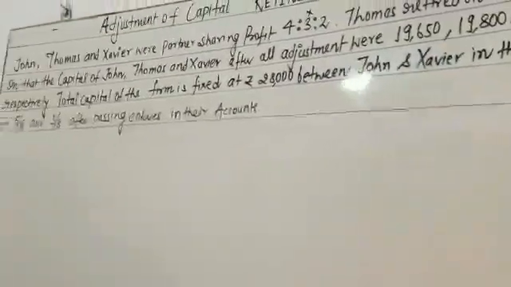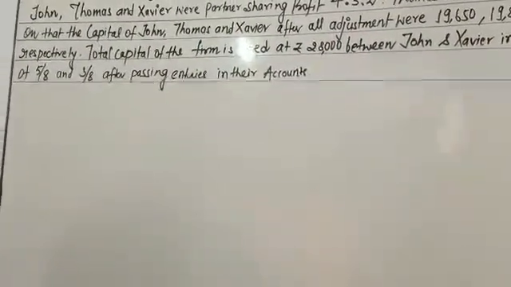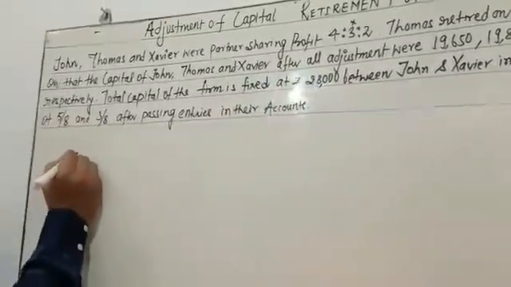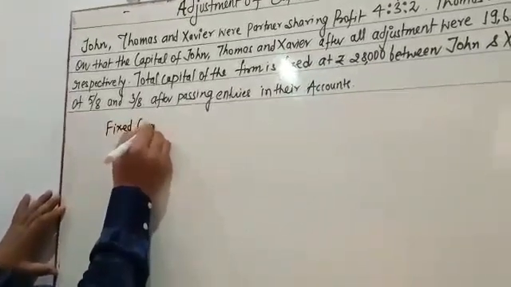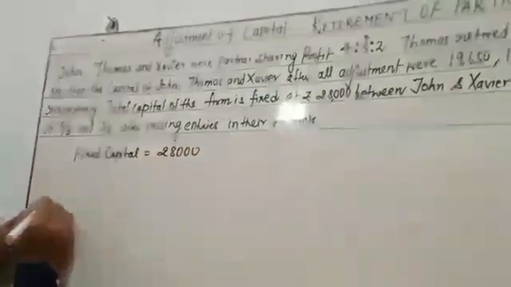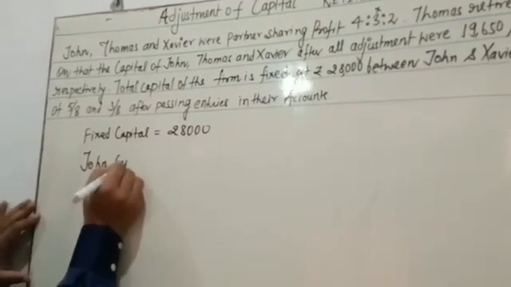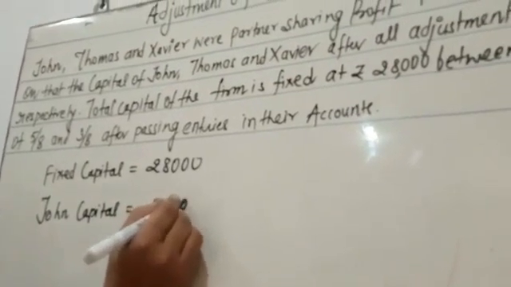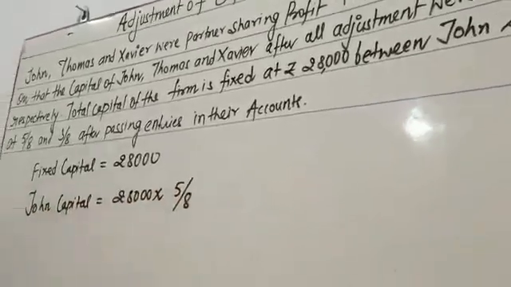Now, how to solve this question? You can begin from here. 28,000 is the fixed capital. John's capital is equal to 28,000 multiplied by 5/8.